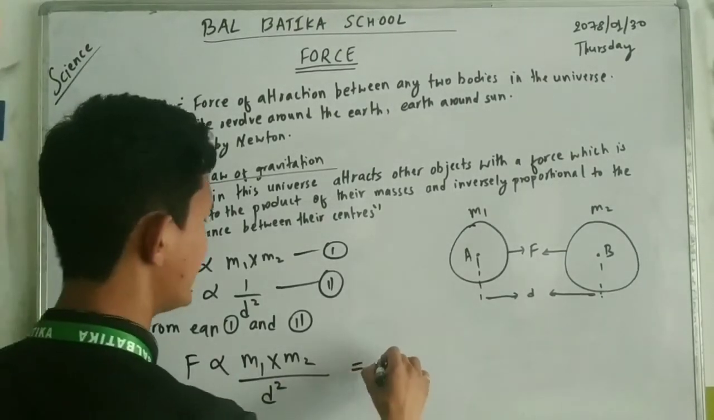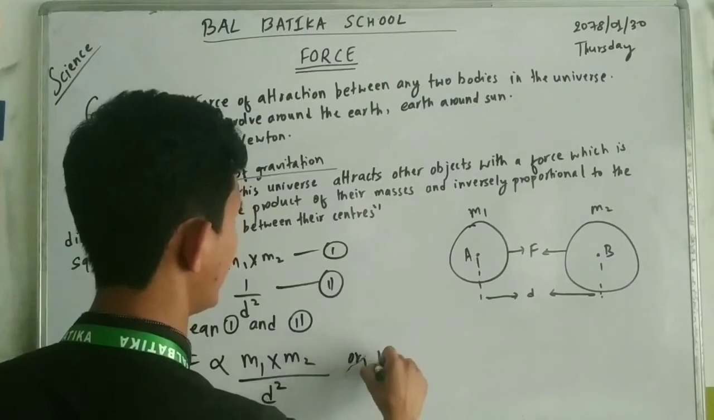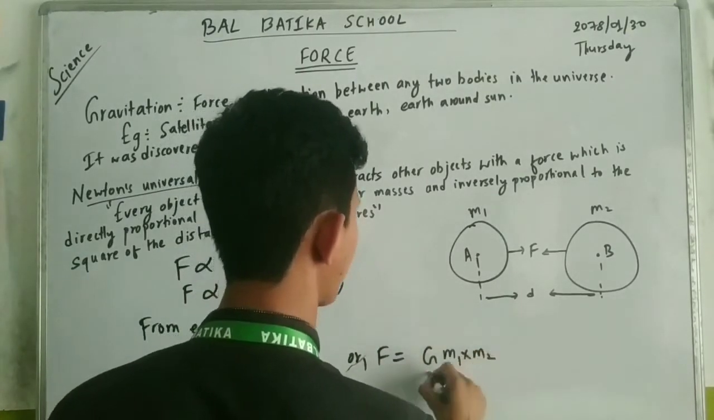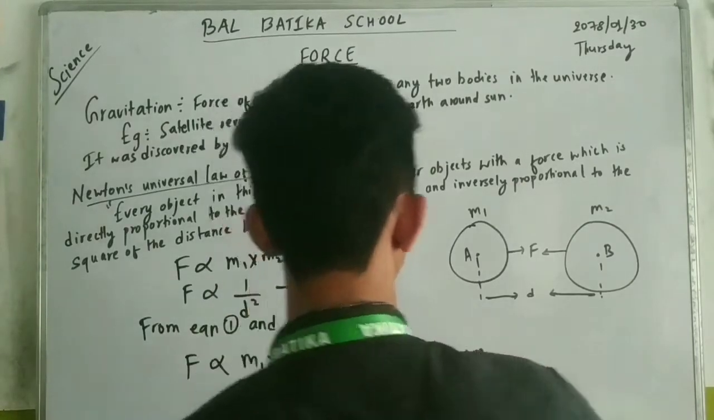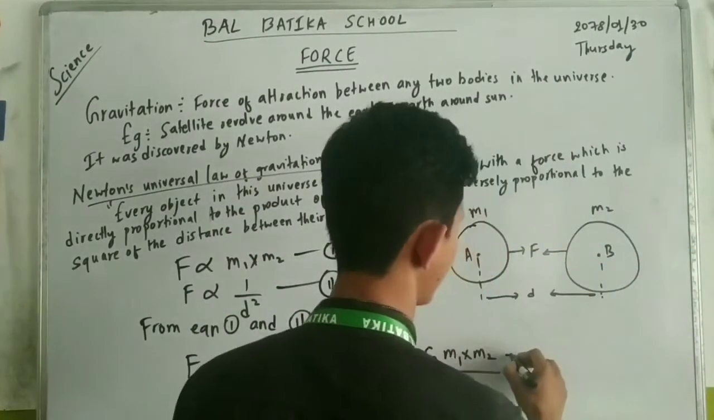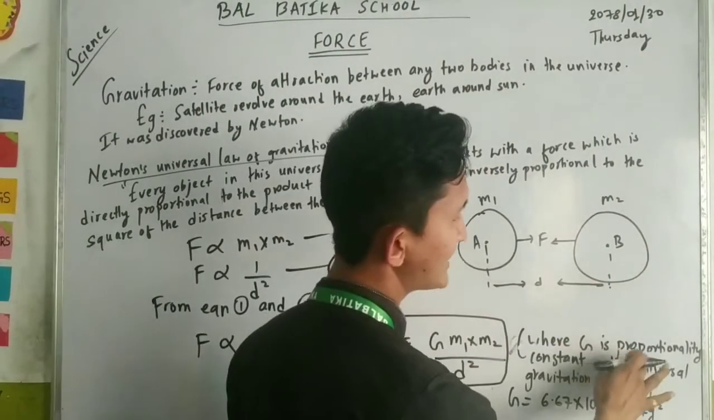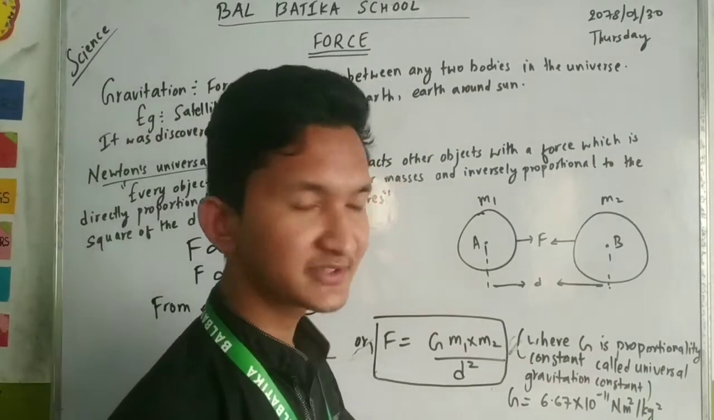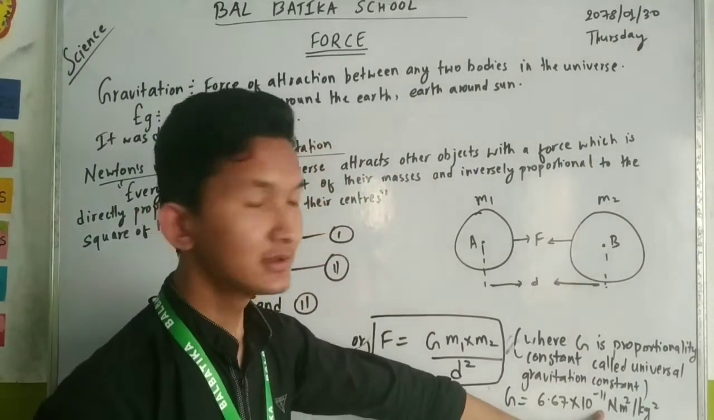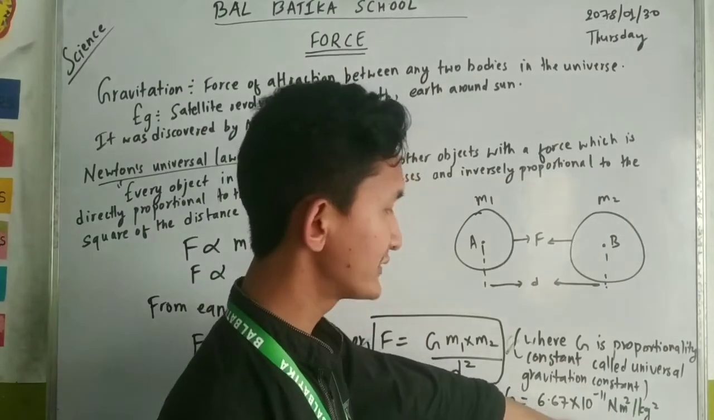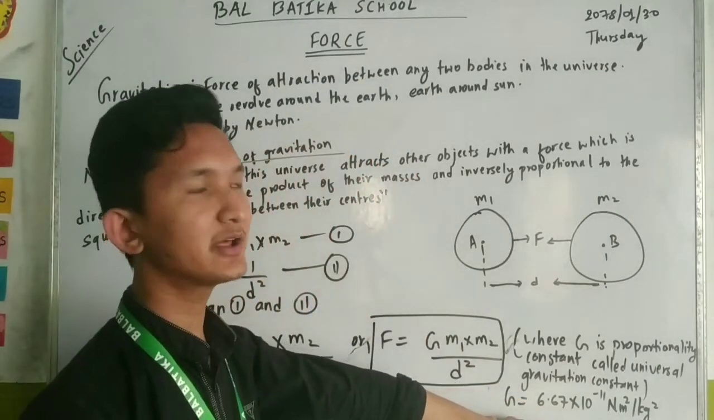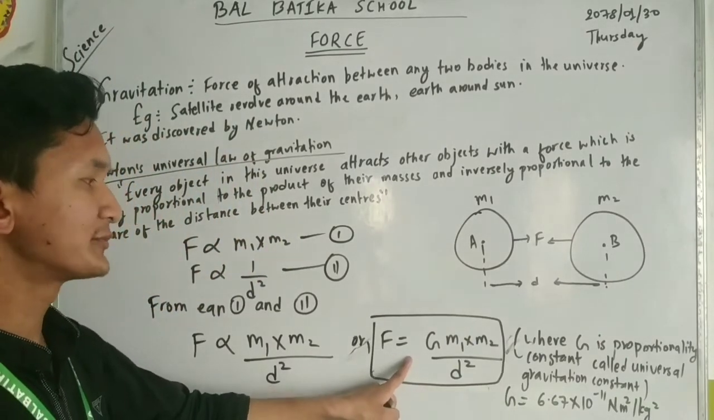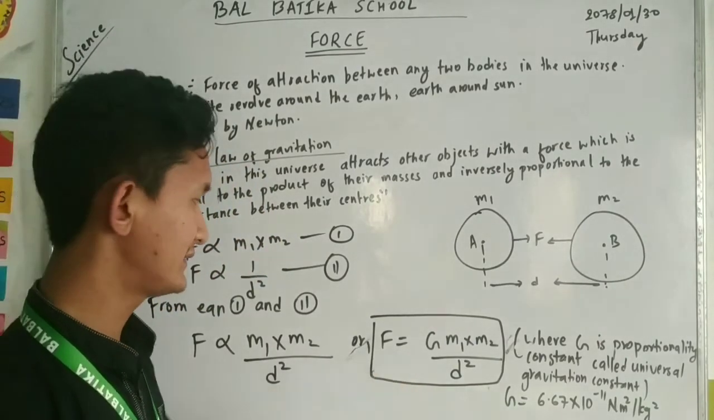From this we can write F is equal to G M1 into M2 by D square, where G is the proportionality constant called the universal gravitational constant. Its value is 6.67 into 10 to the power minus 11 Newton meter square per kg square. So this value remains constant in each and every part of the universe. From this equation we can find out the gravitational force between any two bodies in this universe.